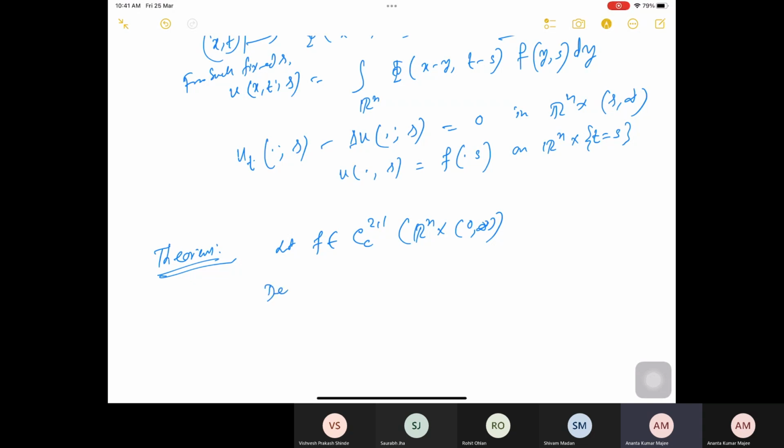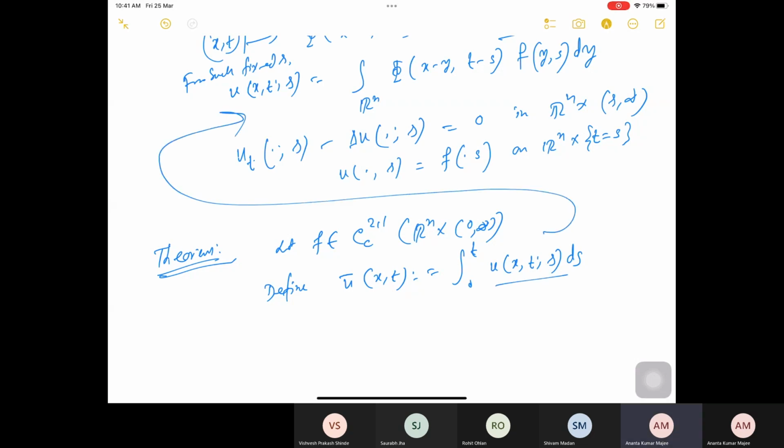Now I define u bar(x, t) as the integral from 0 to t of u(x, t; s) ds, where u(x, t; s) is defined in this form, which satisfies your heat equation in a scaled form. The time is scaled now.